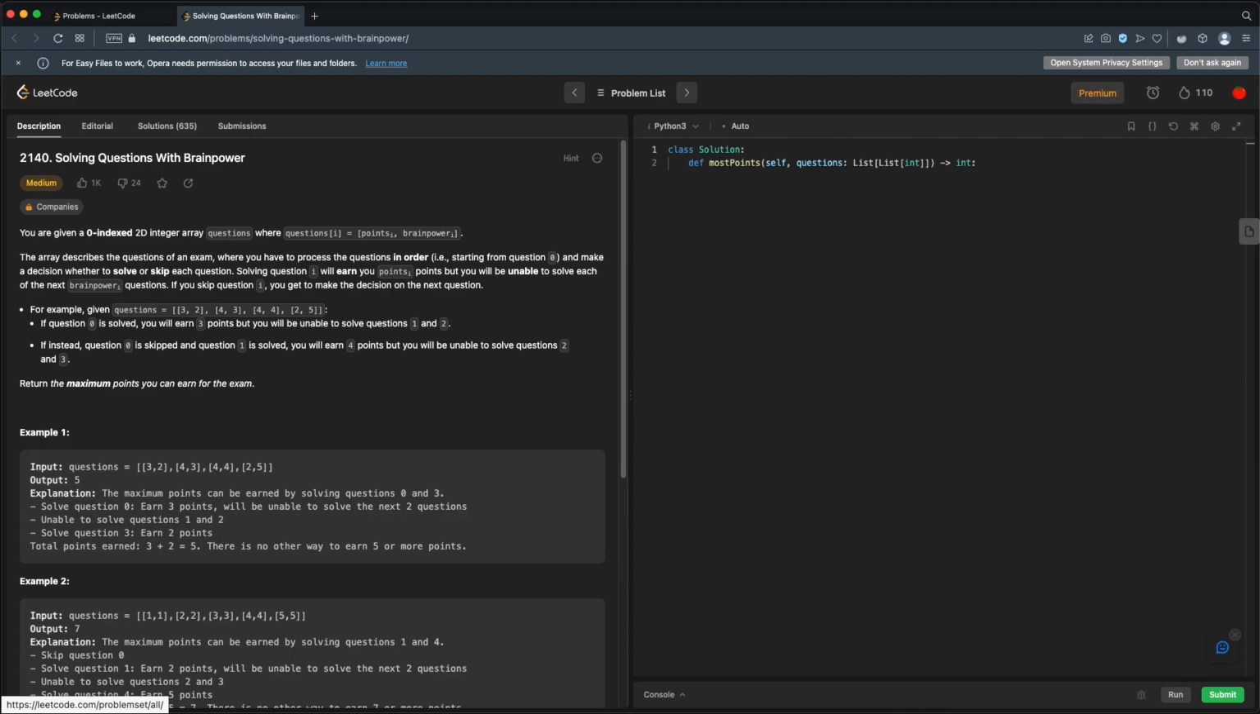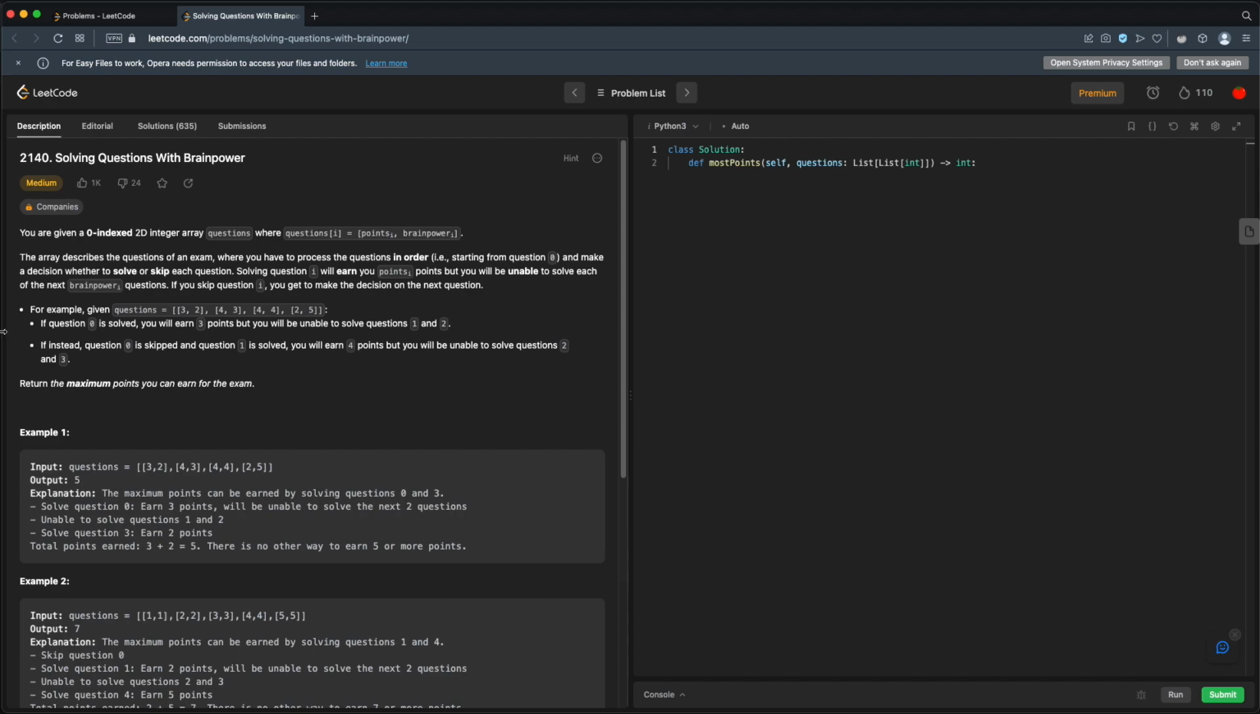You are given a zero-indexed 2D integer array, questions, where questions[i] is equal to [points_i, brainpower_i]. The array describes the questions of an exam, where you have to process the questions in order, starting from question 0, and make a decision whether to solve or to skip each question. Solving question i will earn you points_i, but you will be unable to solve each of the next brainpower_i questions. If you skip question i, you get to make the decision on the next question.